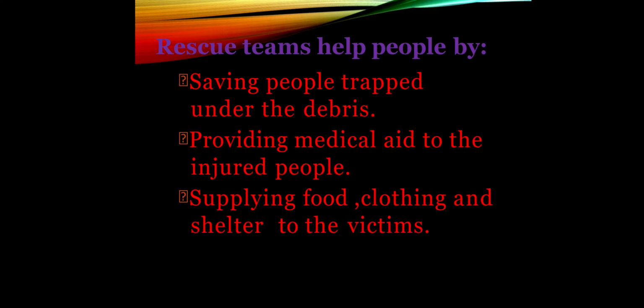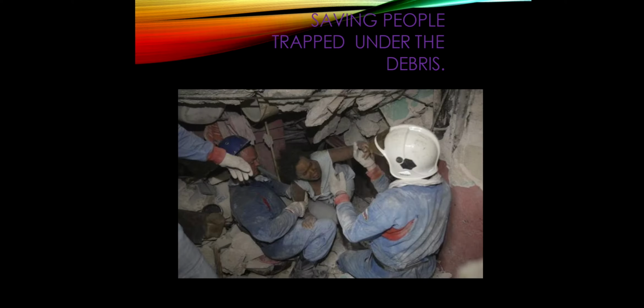Whenever an earthquake occurs, we must provide help to the victims, to the sufferers. Now, who provides help? Can you think? What happens actually in a case of earthquake? People get trapped under the debris, so they need to be taken out, and they must have got injured, so they must be treated. Exactly. Let's know about the rescue teams. How does a rescue team help? It saves people who are trapped under the debris, provides medical aid, provides food, clothes, etc.